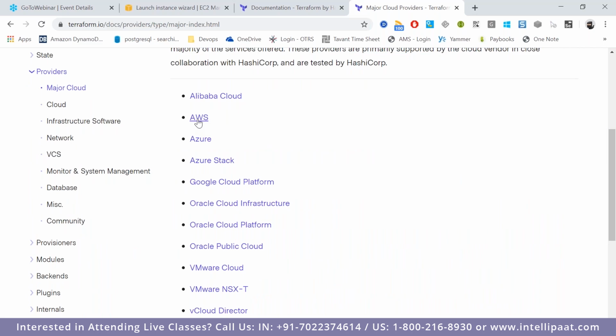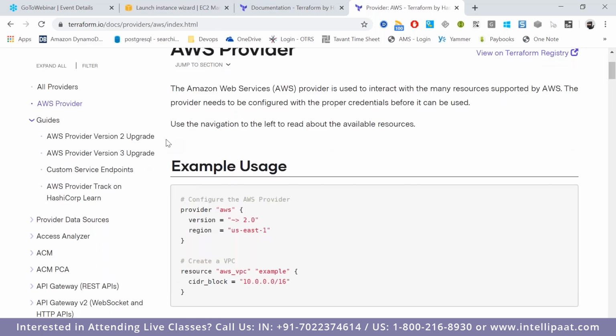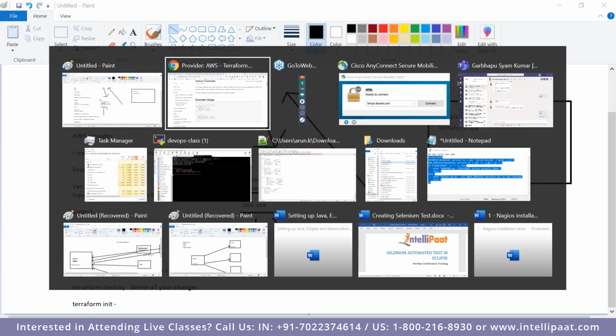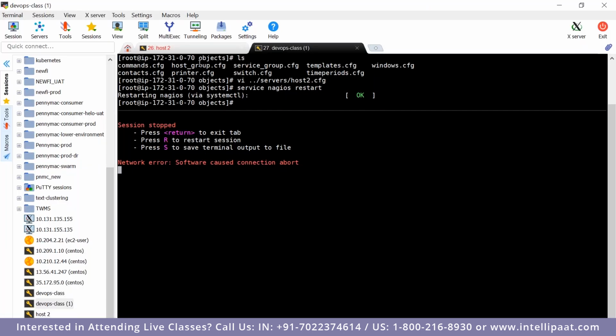So we'll use AWS for our configuration. What is the first step? First step is to install Terraform on your machine. Now what I will do, I will use one of my EC2 instances which I've created.